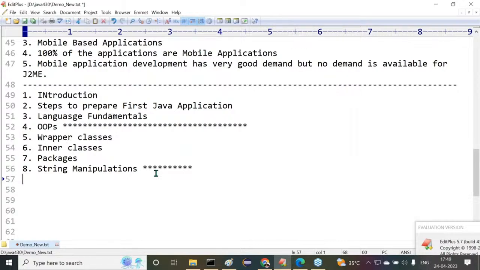Comparing two names, checking whether an email ID is a proper email ID or not. All these things we are going to do, and we will use them frequently in our applications. Next one is, after this, string manipulations.